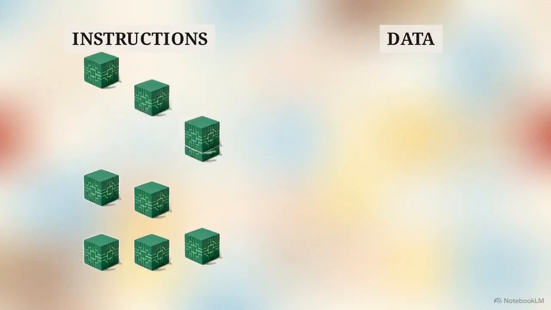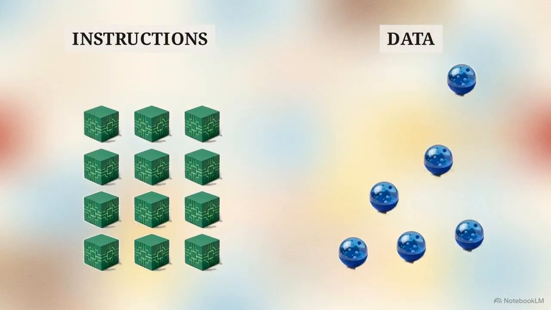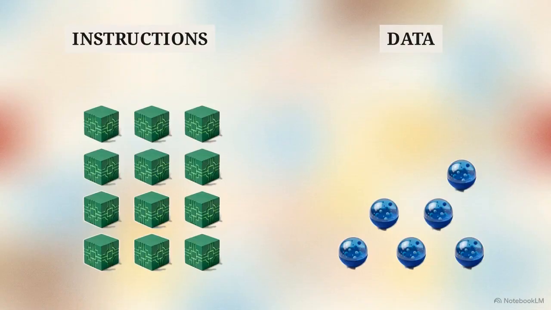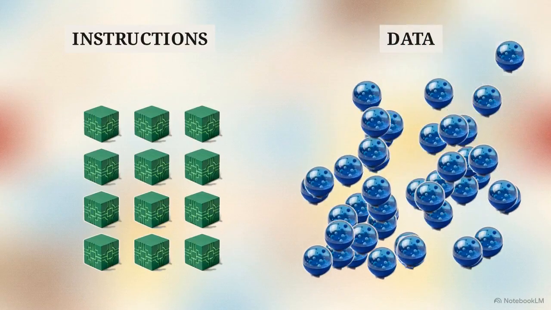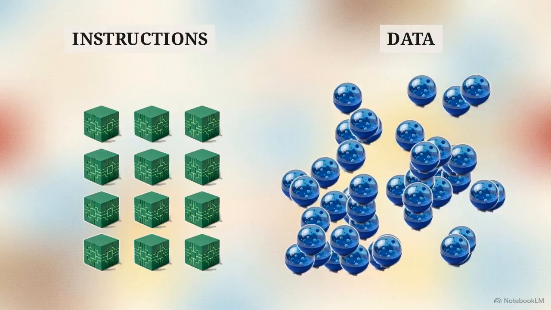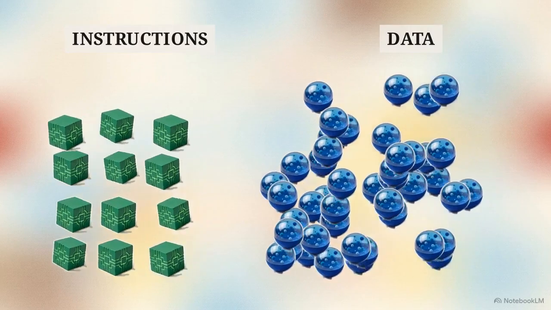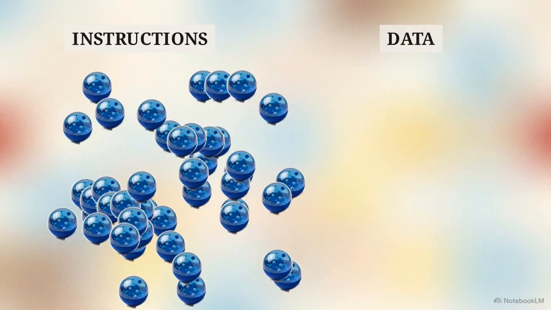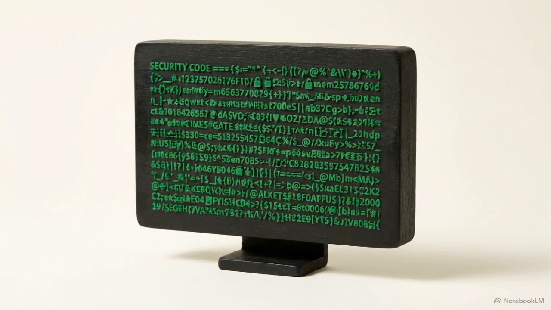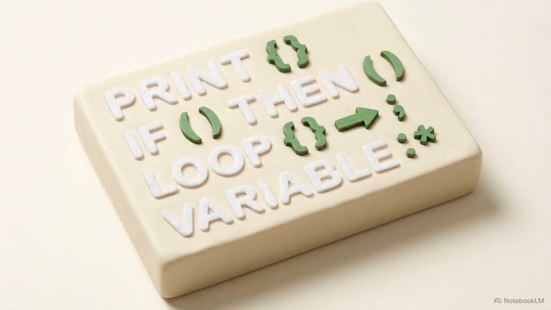The absolute rule of this architecture is the hard boundary between code and data. The instructions that tell the machine what to do are kept strictly separate from the information the machine operates on. This separation is a primary security defense. In a buffer overflow attack, the goal is to trick the machine into treating data as code, which allows the machine to be hijacked by its own inputs. Maintaining this wall has been the unbreakable law of computing safety for 70 years. Now, artificial intelligence is removing the wall entirely.